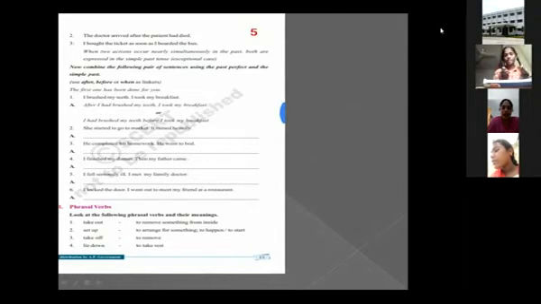Yes, next one. I finished my dinner, then my father came. So in this, which is the first action? Completing the dinner is the first action. Father came, that is the second action. So for the first completed action, which tense do we have to use? Past perfect.